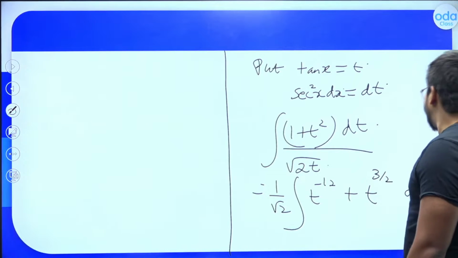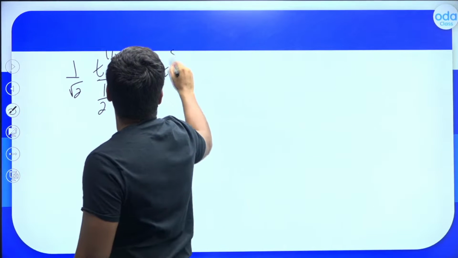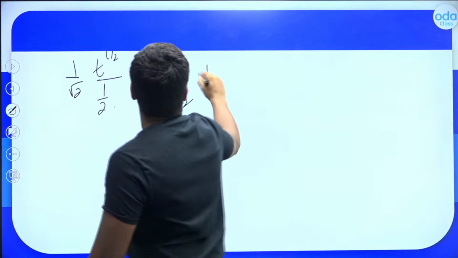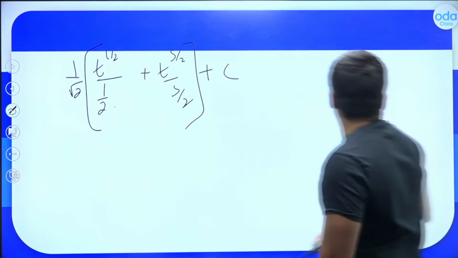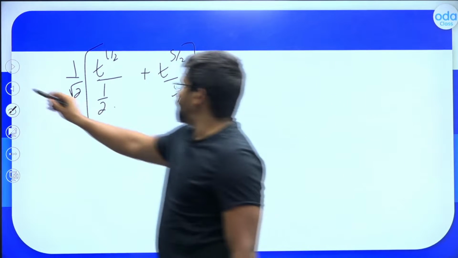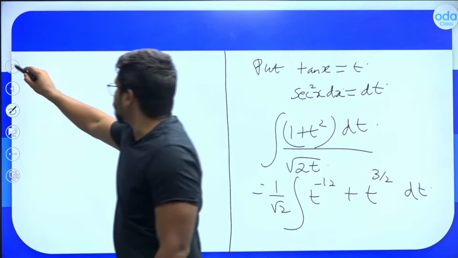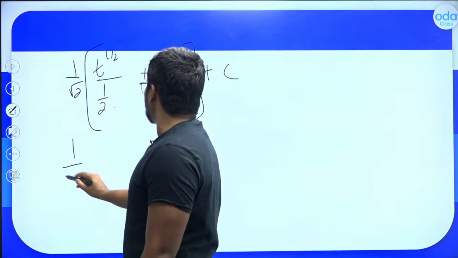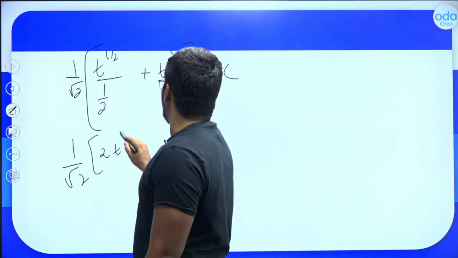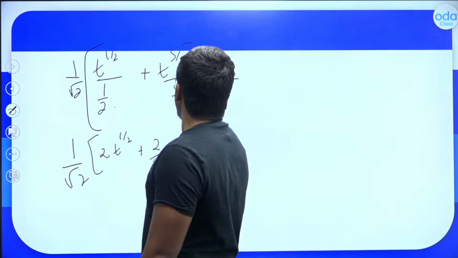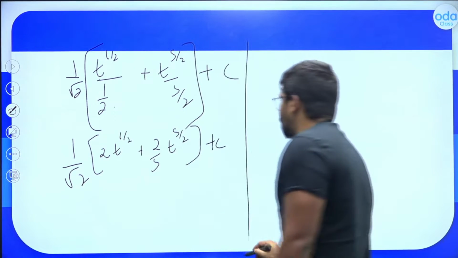Plus t raised to 3 by 2 integral will be t raised to 5 by 2 divided by 5 by 2, plus c, and 1 by root 2 is there for both the terms. Don't forget about that. So this is 1 by root 2 times of, this 2 should go to the numerator, so 2t raised to 1 by 2 plus 2 by 5 times of t raised to 5 by 2 plus c. Correct or not? This is what we have.